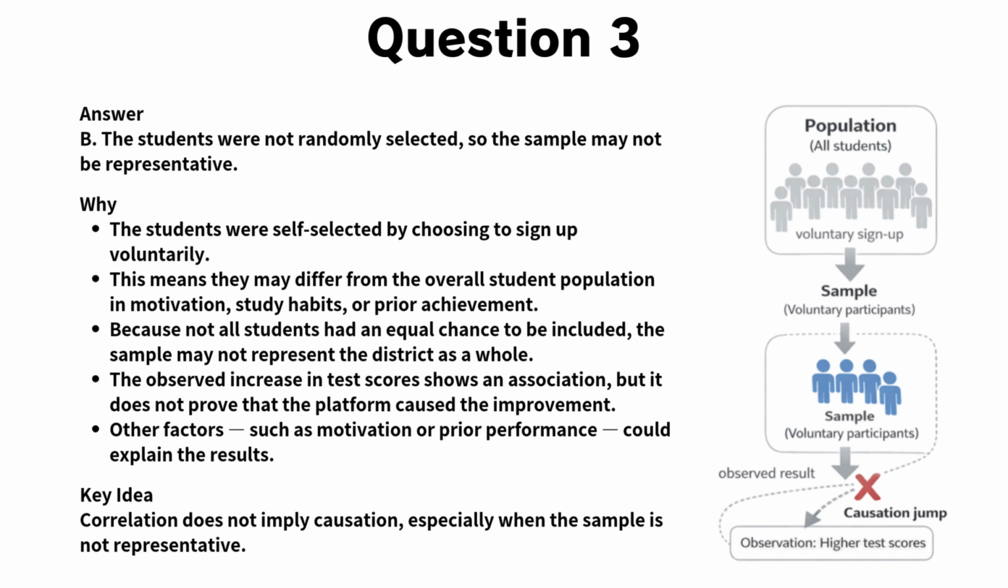That means the sample likely includes students who are more motivated, more engaged, or already higher performing than average. Because not every student had an equal chance to be included, the sample does not represent the full student population. The increase in test scores shows an association, but it does not prove causation. Other factors, such as motivation, prior achievement, or outside support, could explain the observed improvement. Key idea. Correlation does not imply causation, especially when the sample is self-selected and not representative.